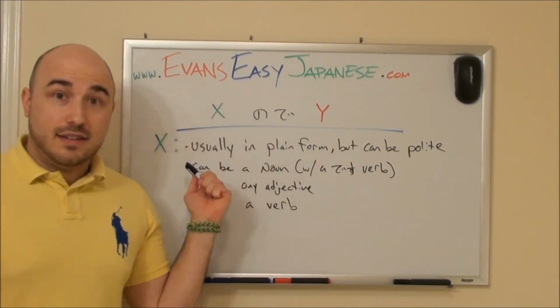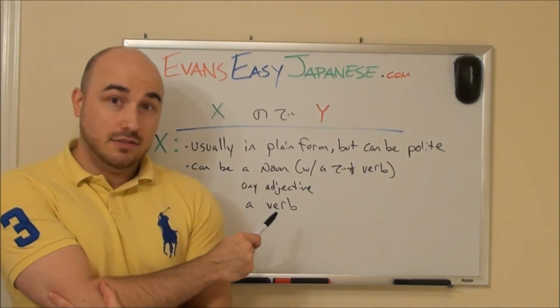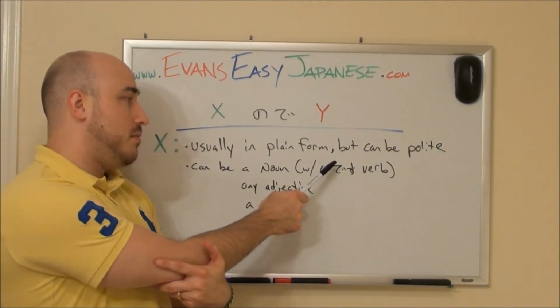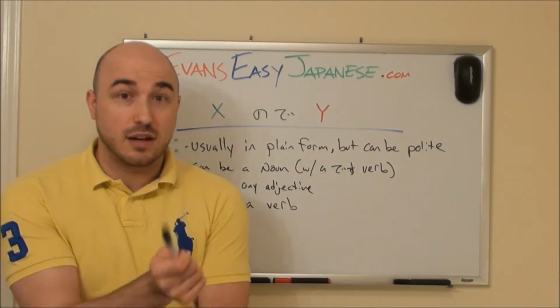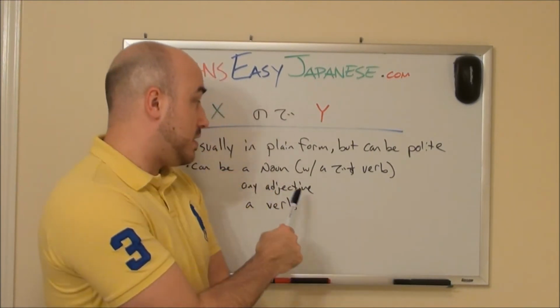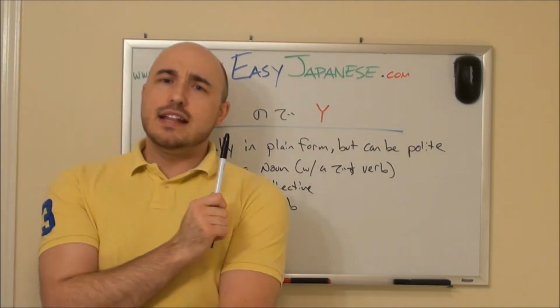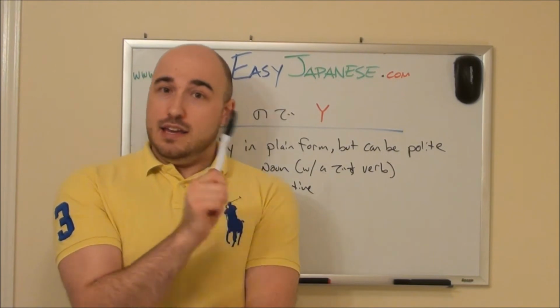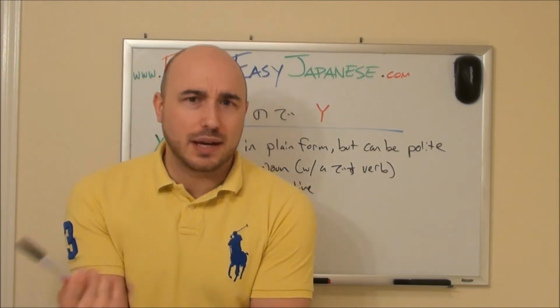Alright, X. X, it can be a noun, but we're going to need that desu verb in some way, shape, or form. This is very important. If we're using a noun before no de, it's a pie. Being that it's a pie, it's going to be eaten quickly.